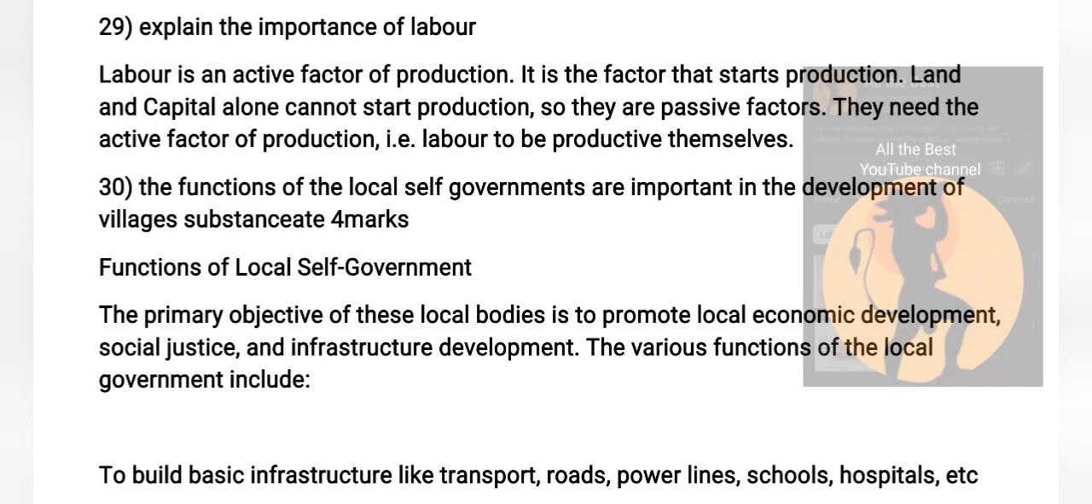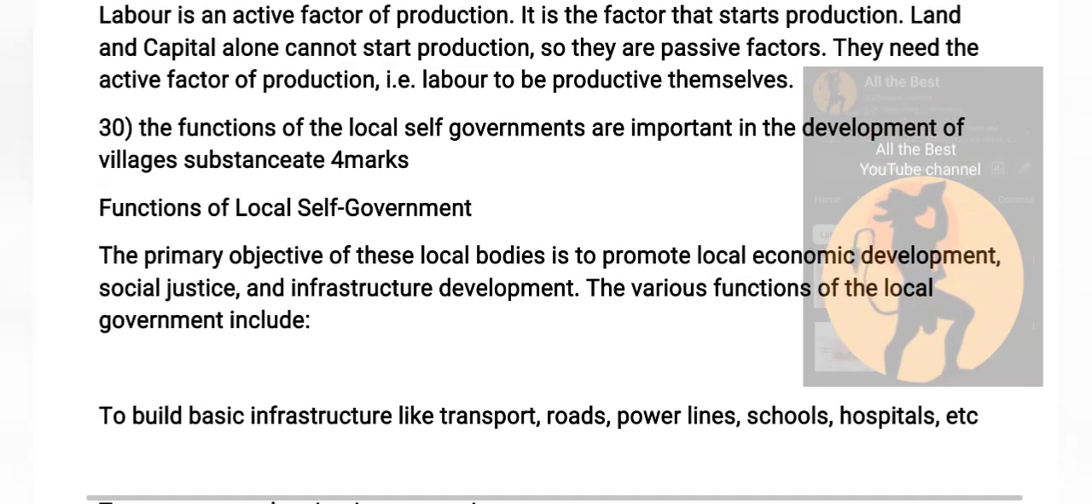If you have land, if you have capital, meaning you have some money, you can't start any production. You need labor. Labor is very important. So they are passive factors, meaning they are not so important, but without them you can't do anything. They need the active factor of production, that is labor, to be productive themselves.